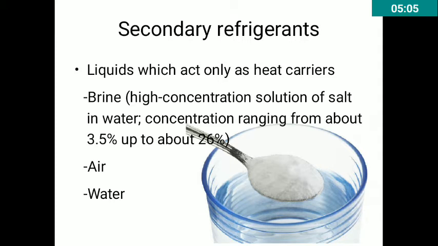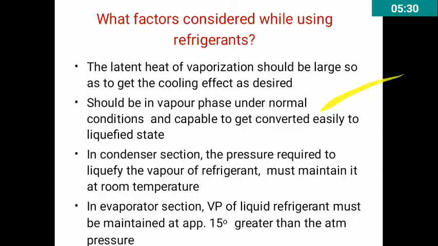The examples are brine. Brine is nothing but a highly concentrated solution of salt in water. This concentration of salt varies with its use, and it ranges from 3.5% up to about 26%. Okay. The second secondary refrigerant example is air, and the third one is water.